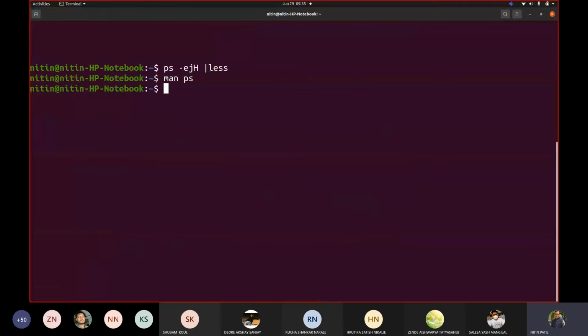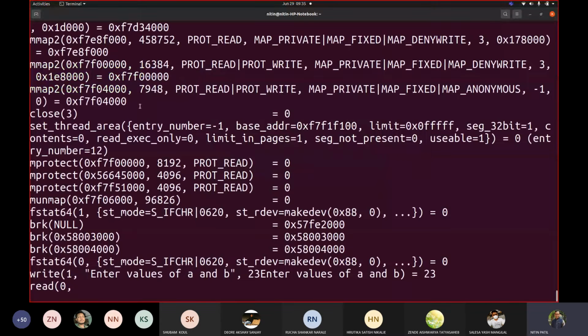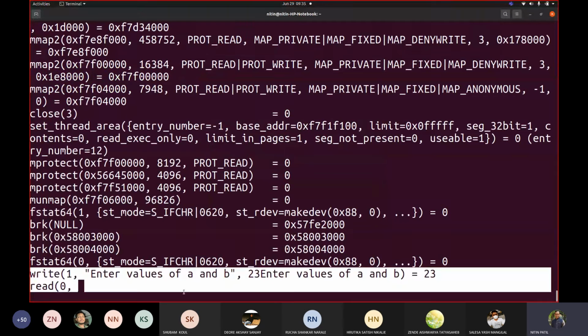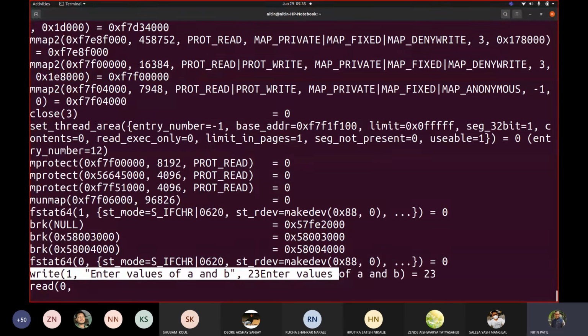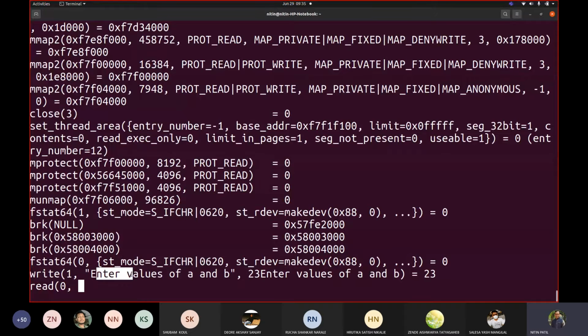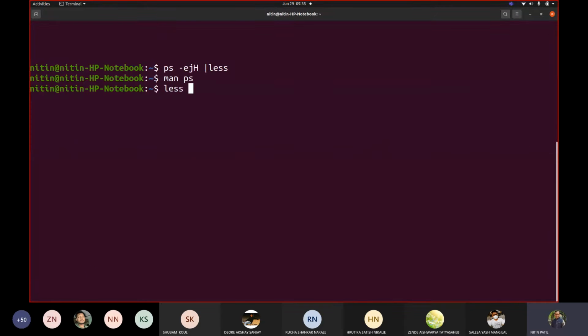Now, what we saw when we fired strace from here was too many things. Now it is a printf that was given a call. We wrote there, "Enter values of A and B." Let me show you what that printf was. What was the code?